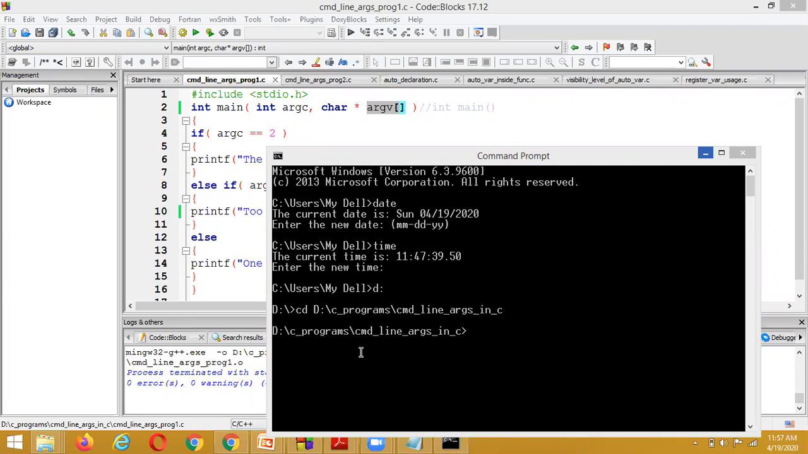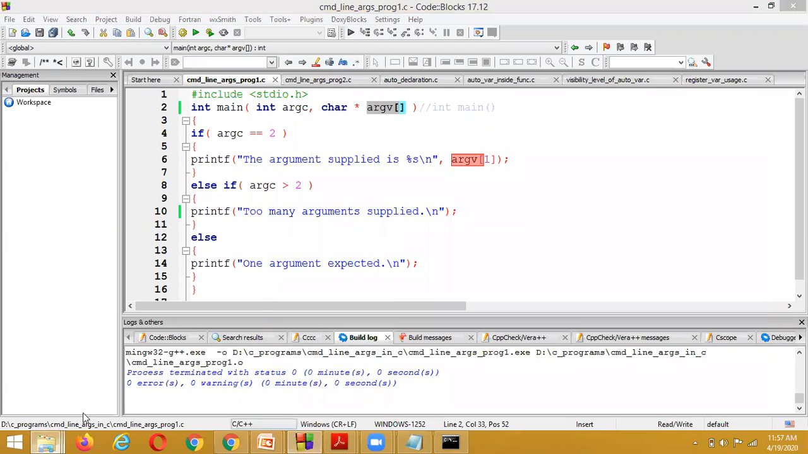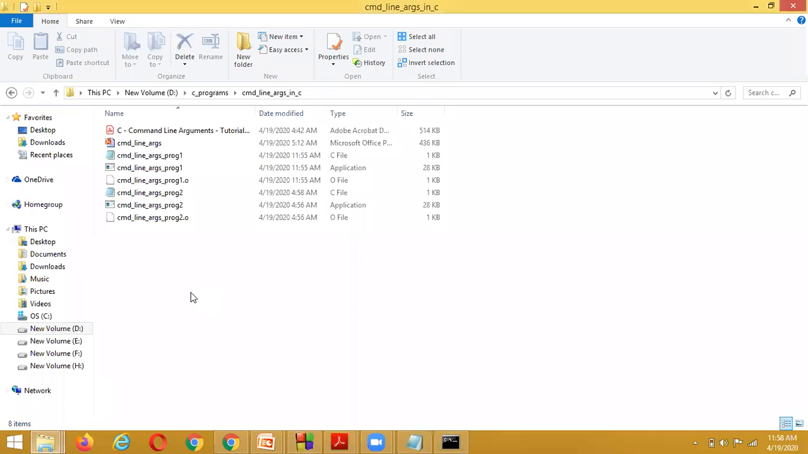After successful compilation, it is going to create one .exe file. This application is what we call an executable file, and here I am copying.